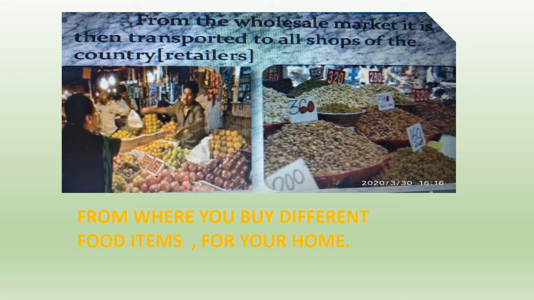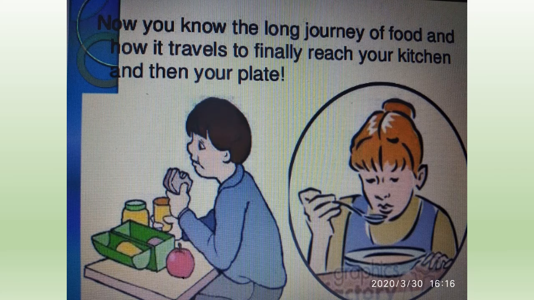Retailers are the small shopkeepers, as you can see in the first picture, where your family members go and buy from the market. These shopkeepers from where we buy different groceries or vegetables or fruits for our home are called retailers. Now you must have seen these two pictures. I think they must be quite familiar to you. I hope you all have gone to the market many times.